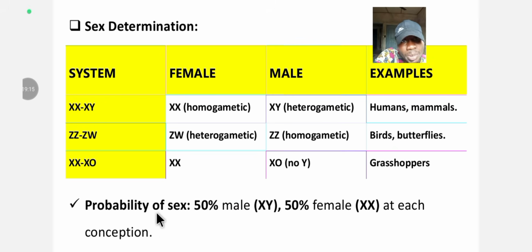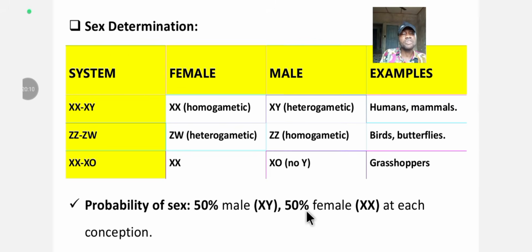Okay. So what is the probability of sex? 50% male when there's XY chromosome. But you now have 50% female when there's XX at each conception. So it all depends on the chromosome that is more involved. If it was the X chromosome of the male that binds with the X chromosome of the female, remember, this one will donate 1, this one will donate 1. Each parent donates 1 each.